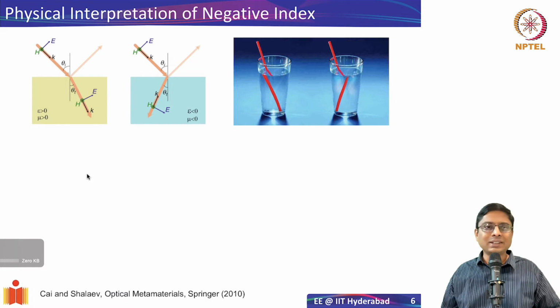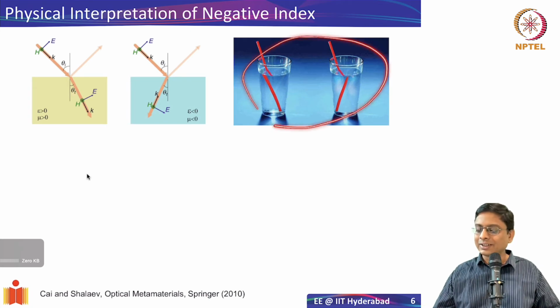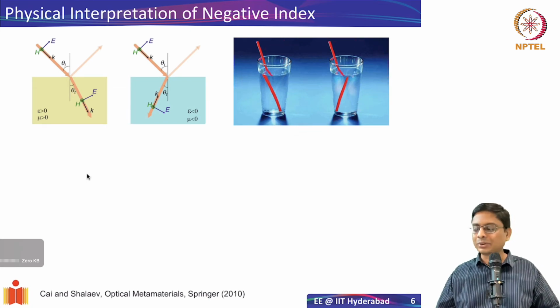It turns out that if you have a negative index, there are a lot of counterintuitive things that can be observed. One of the famous examples you see is this picture you might have seen. If you take a straw and put it in a glass containing water, just observing closely at the interface, it feels like the straw has actually a jump. And this is nothing but Snell's law, that the straw bends. This is something you can do at home and check. Put a straw in a glass beaker and you'll see that there is a jump around the interface.